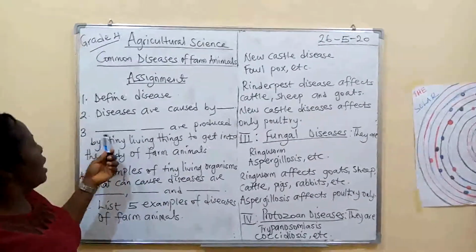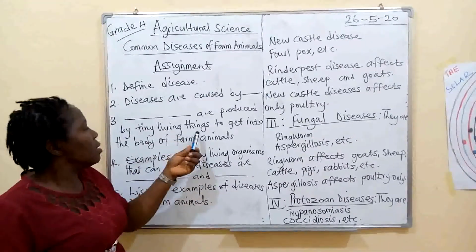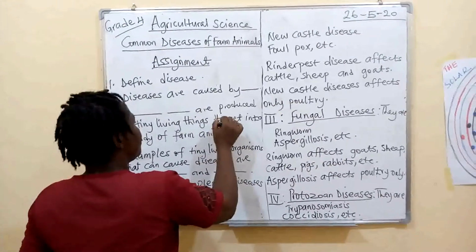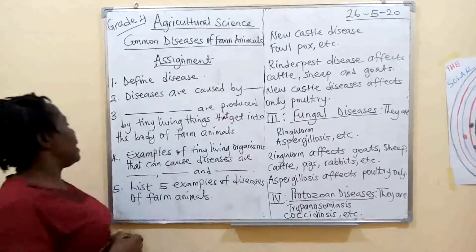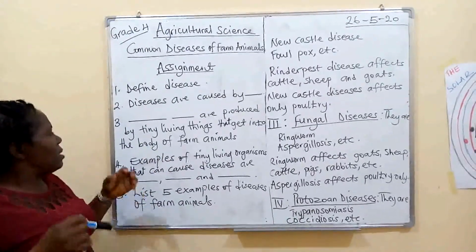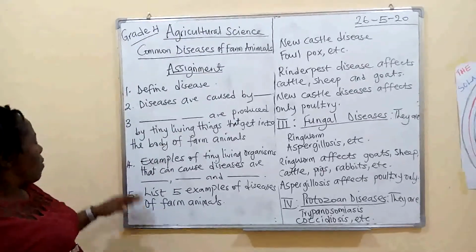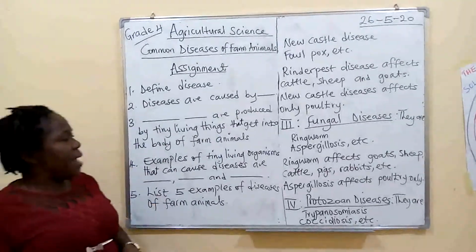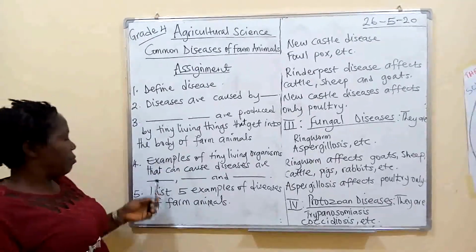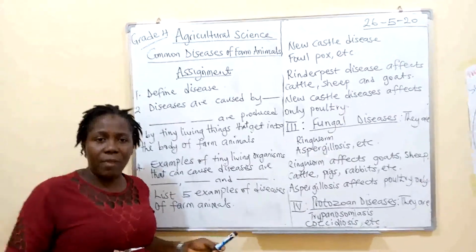Number three, dash are produced by tiny living things that get into the body of farm animals. What will they produce when these tiny living things get into the body of farm animals? Number four, examples of tiny living organisms that can cause diseases are, we mentioned about four or five if I'm not mistaken.